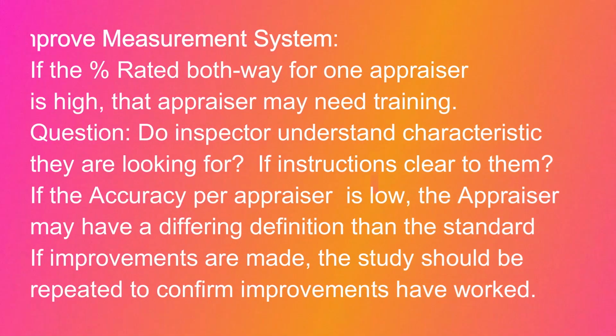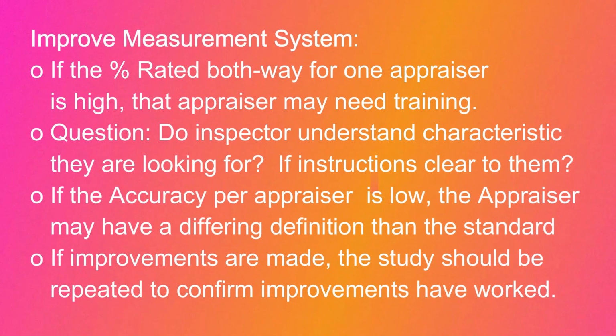The first very important thing is that in case we think the value is very high and it is not meeting the requirement, then we may need to look at the training of the different people who are under inspection at that particular time. Then we also need to ask certain questions: whether they are actually understanding the characteristic for which they are doing the measurement, whether the instructions are clear, whether there is any vision issue or anything else.